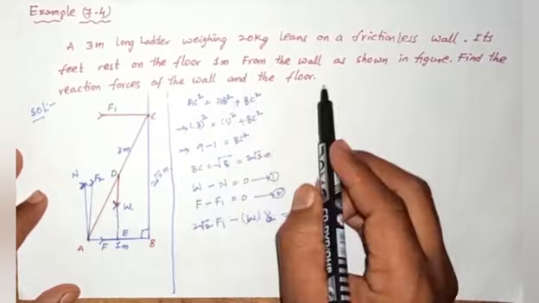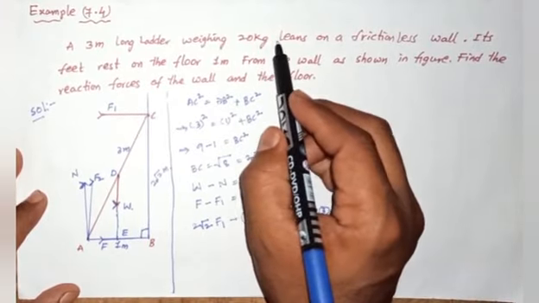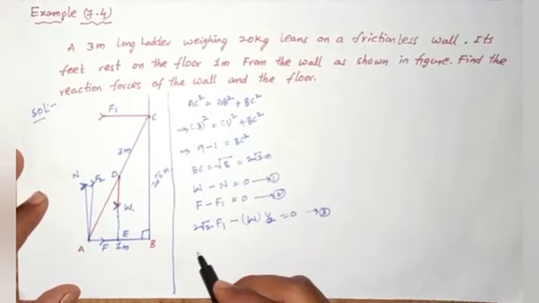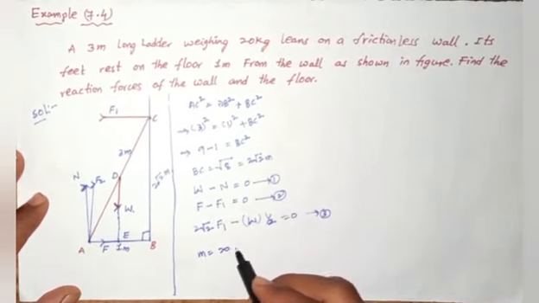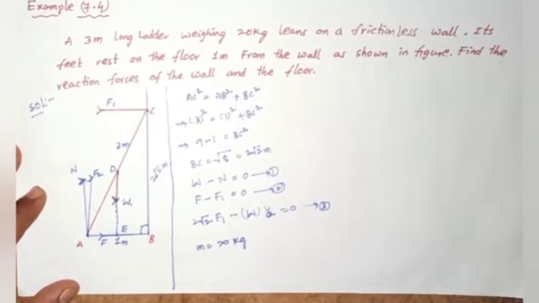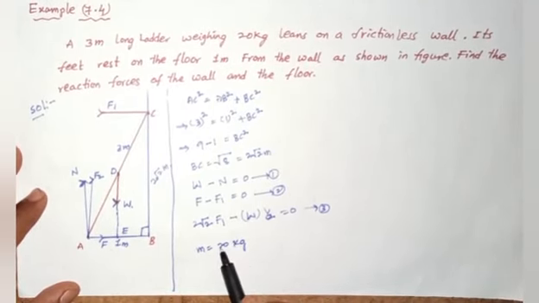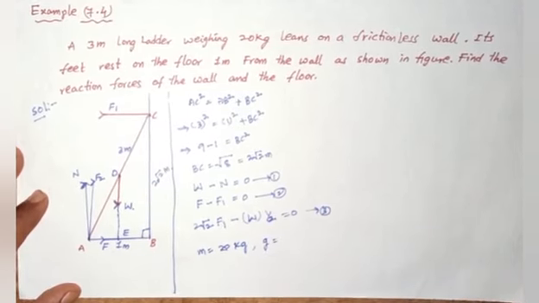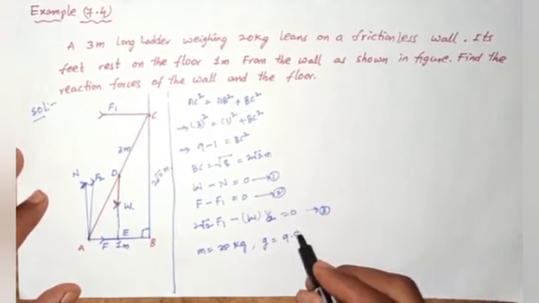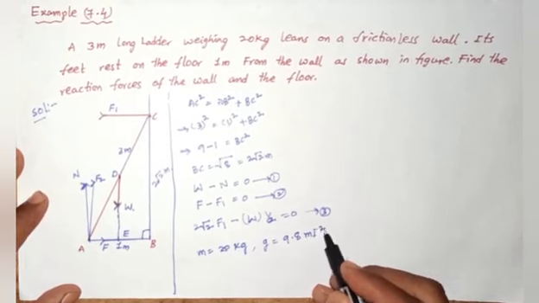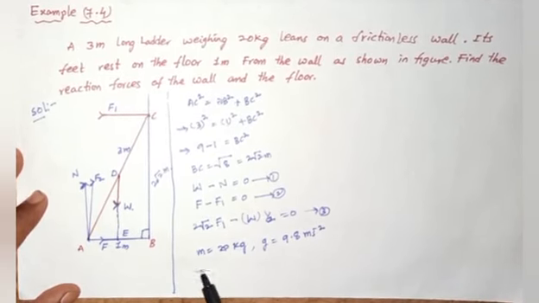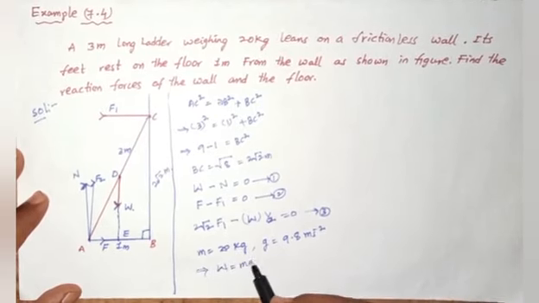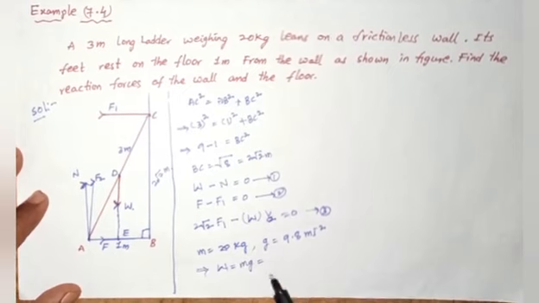We know the ladder weight is given: the mass M equals 20 kilograms. The acceleration due to gravity is 9.8 meter per second square. Then we can find the weight. W equals M into G, the gravitational weight.